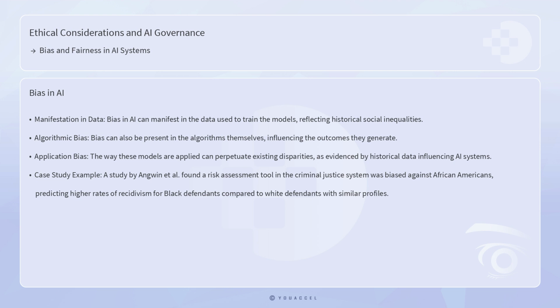For instance, historical data may reflect social inequalities, leading AI systems trained on such data to perpetuate these disparities. This phenomenon was evident in a study by Angwin et al., which found that a widely used risk assessment tool in the criminal justice system was biased against African Americans, predicting higher rates of recidivism for Black defendants compared to white defendants with similar profiles.